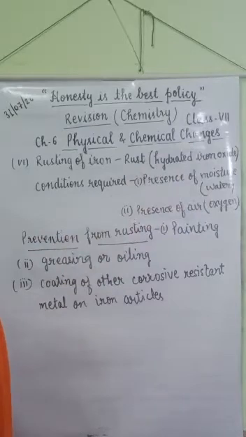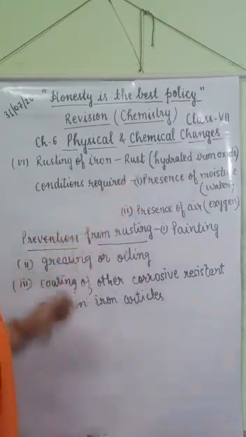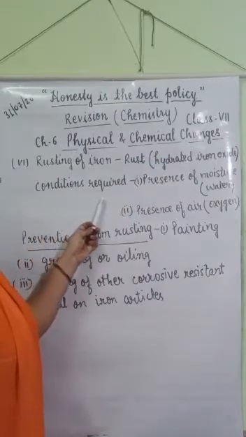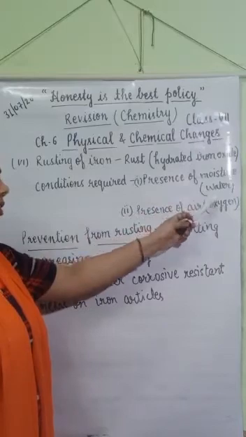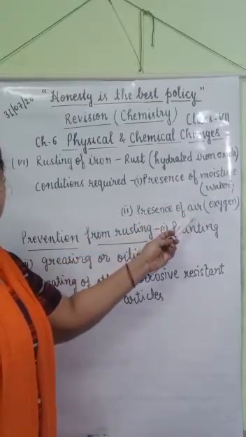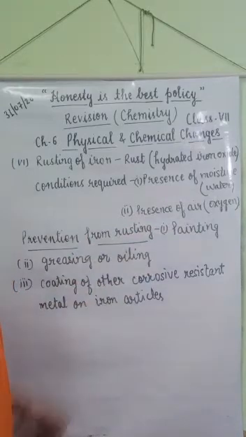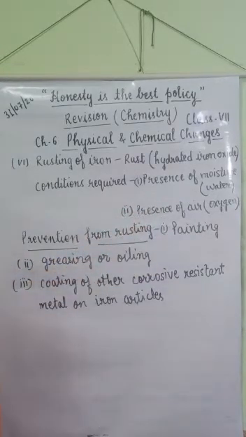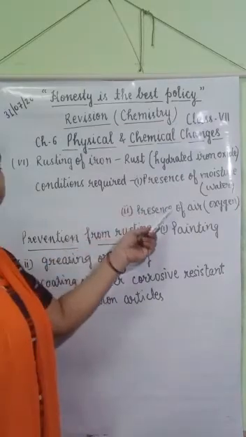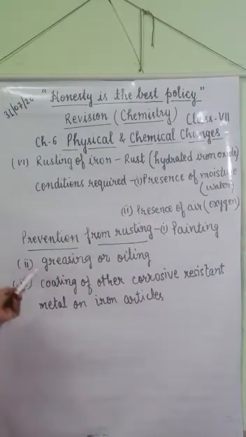The conditions required for rusting are presence of moisture or water and presence of oxygen or air. Oxygen is present in air. So both conditions are required for rusting. If one of them is absent, rusting will not occur.